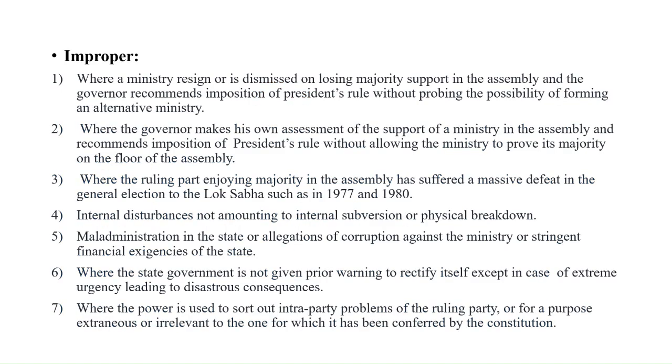And the second one here is the improper, where President's rule cannot be imposed based on these situations: where a ministry resigns or is dismissed on losing majority support in the assembly and the governor recommends imposition of President's rule without probing the possibility of forming an alternative ministry; or where the governor makes his own assessment of the support of a ministry in the assembly and recommends imposition of President's rule without allowing the ministry to prove its majority on the floor of the assembly; or where the ruling party enjoying majority in the assembly has suffered a massive defeat in the general election to the Lok Sabha, such as in 1977 and 1980.